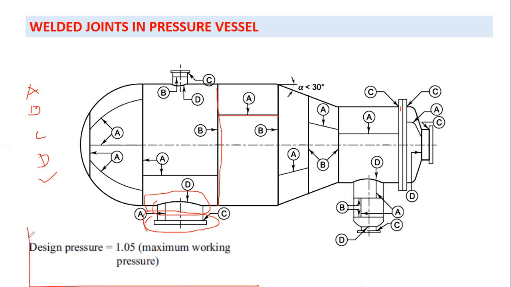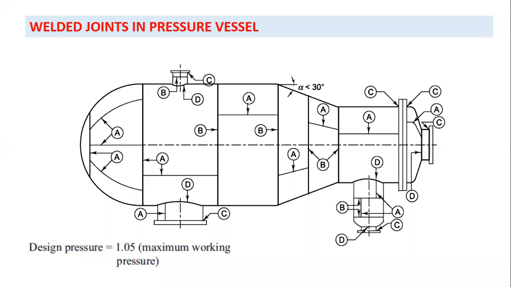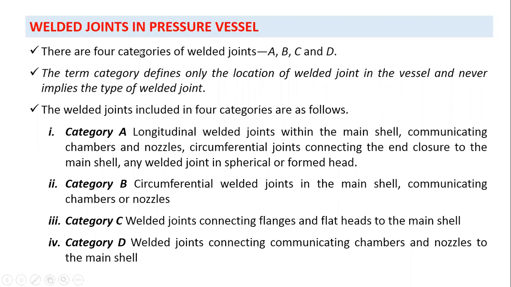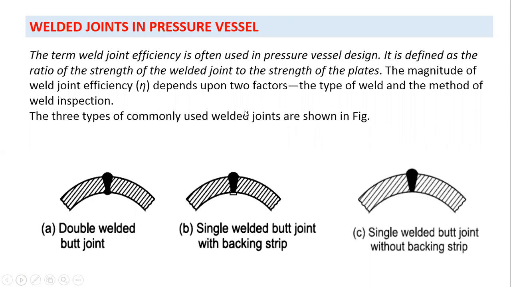Also, do remember that the design pressure is always 5% more than the maximum working pressure. So, if the maximum working pressure is 1 MPa, the design pressure would be 1.05 MPa. Clear? Now, let's go to the next slide. Here, whatever is written, I have already mentioned. I have already told what categories A, B, C, and D cover or represent. We can pause here and read it, but I will just move to the next slide.